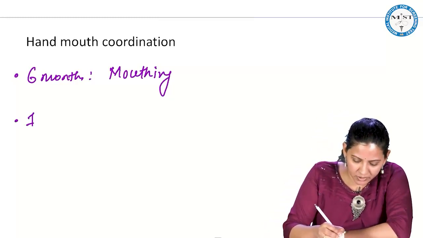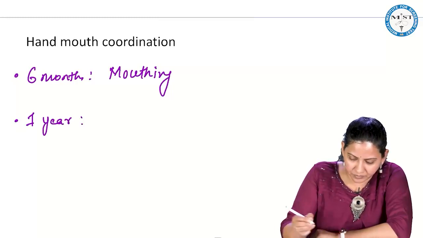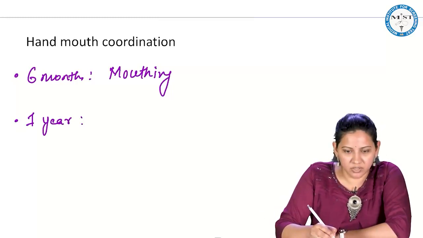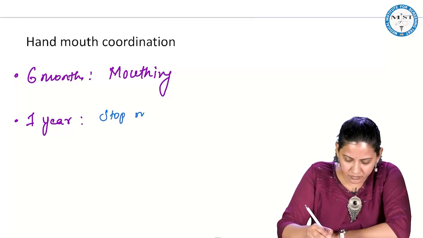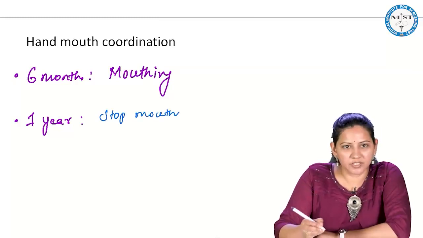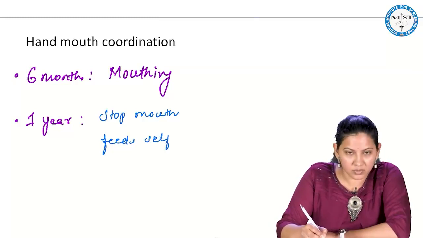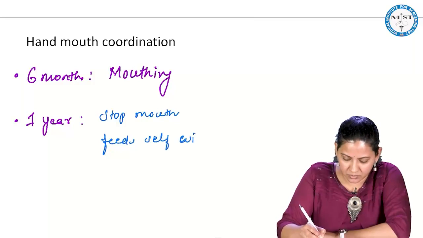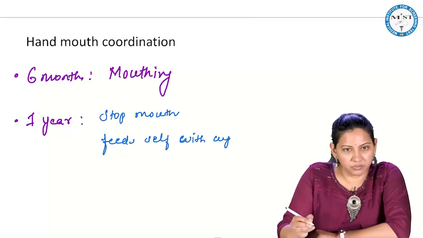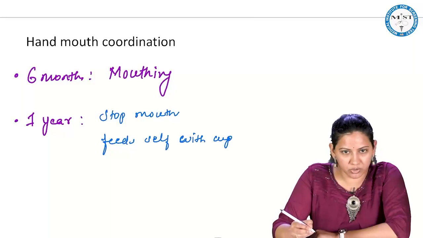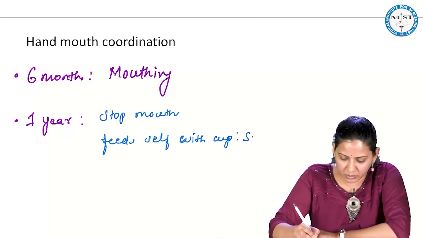So by 1 year, child will stop mouthing and child can feed the self with a cup. It will be able to feed, but with spilling.